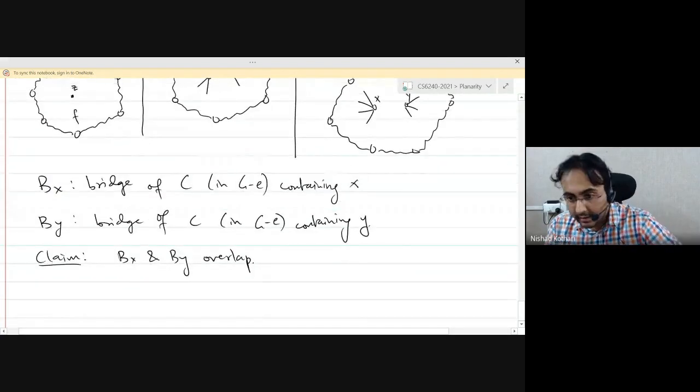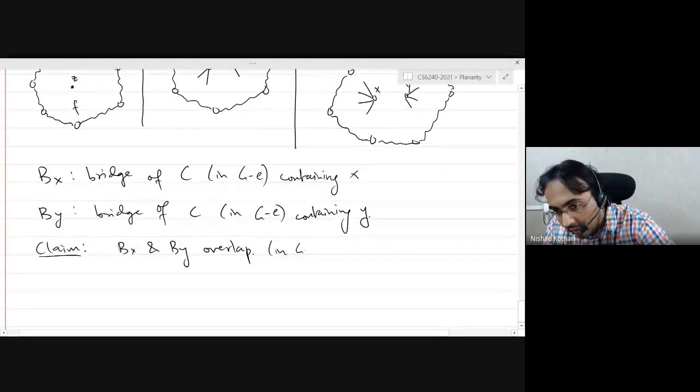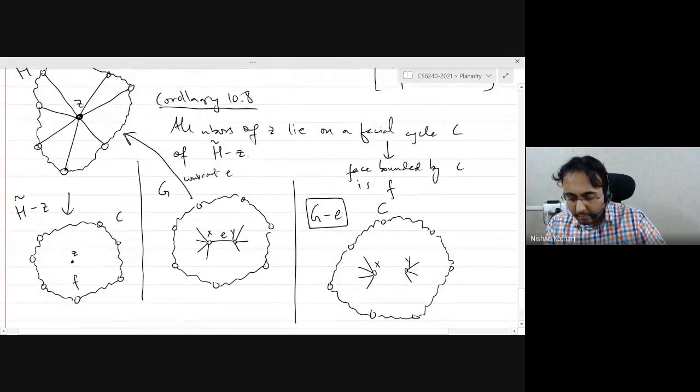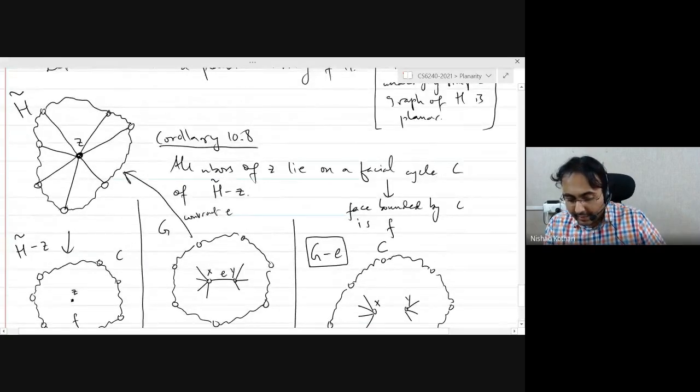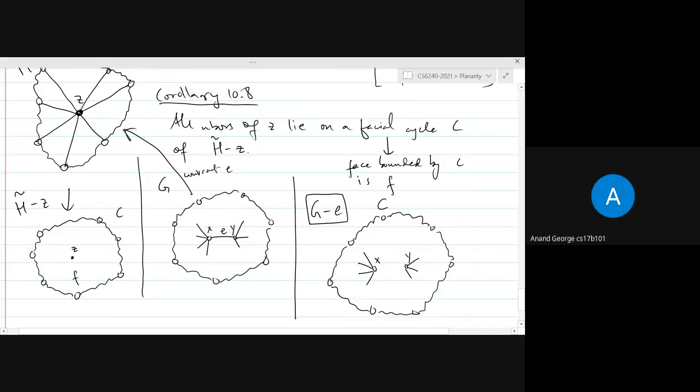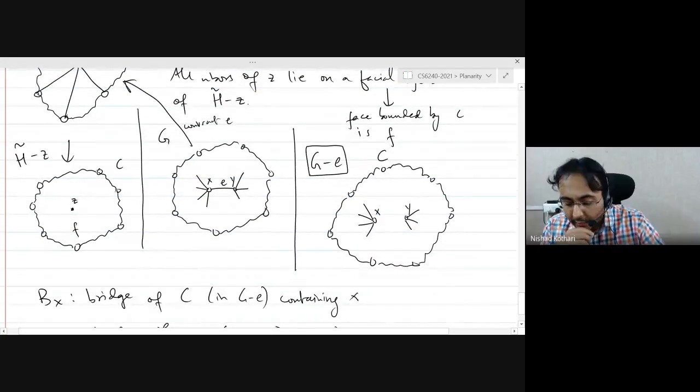And again, we are looking at, so there is a question, C is not a facial cycle. C is a facial cycle in the graph H minus Z. Does that answer your question, Anand? Like, what about in G minus E? In which graph? In G minus E. We don't know if it is a facial cycle in G minus E.